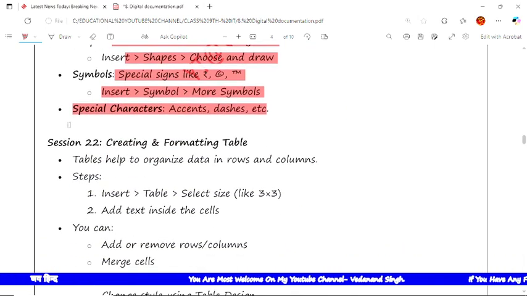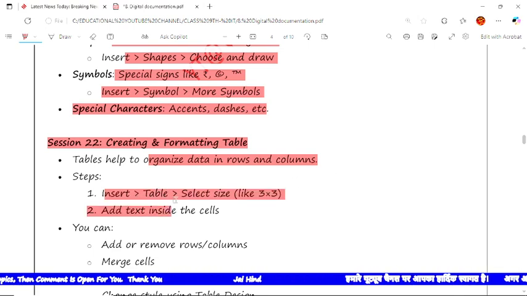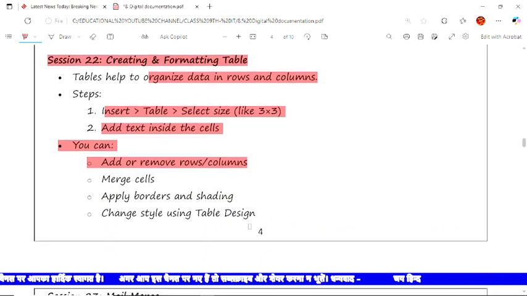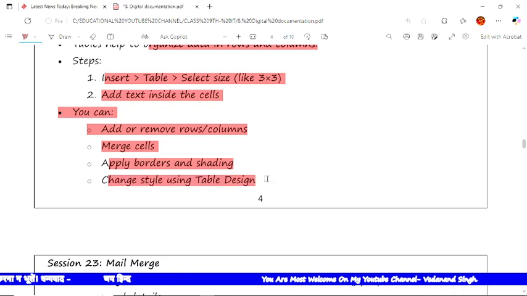Now the next, in session number 22, we'll discuss creating and formatting tables: how to create and format a table in Word. A table is used to organize data in rows or columns. Now the steps here: insert a table, select the size as per your need, and add text inside the cells. After that you can add or move columns, and merge cells. Along with that, apply border and shading. After that, change the style using Table Design.